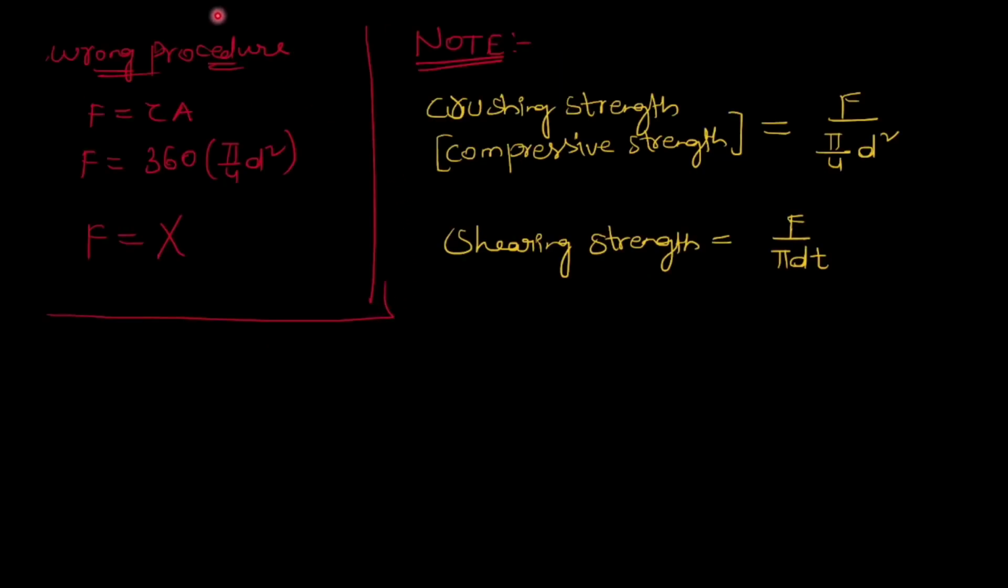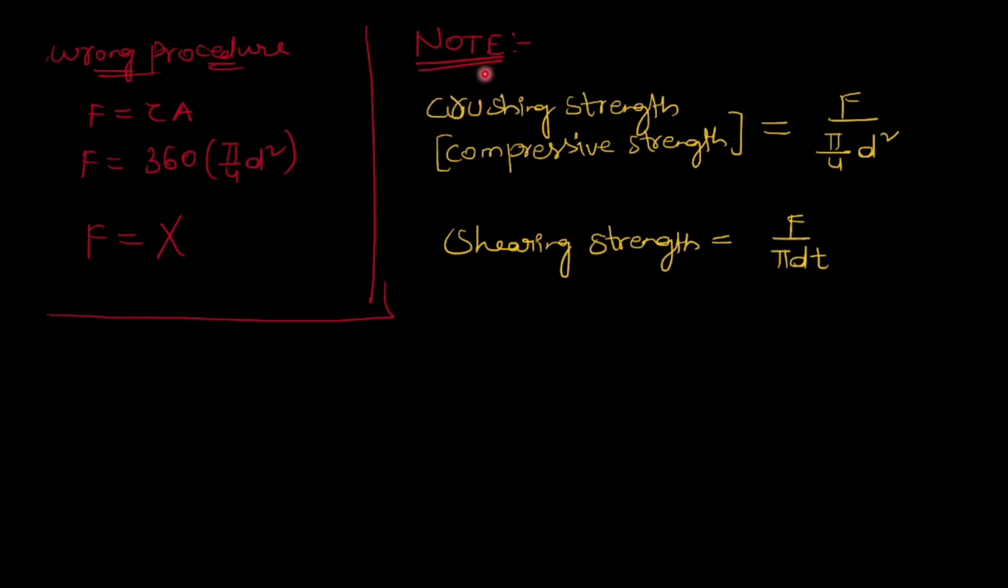So students will do a wrong procedure like this. They want to find force, so directly they will put stress into area. This is no problem, and they put 360 correctly, but in the area they will put pi by 4 d square, the cross sectional area, but this is the wrong procedure. We should put pi into d into t, the surface area.